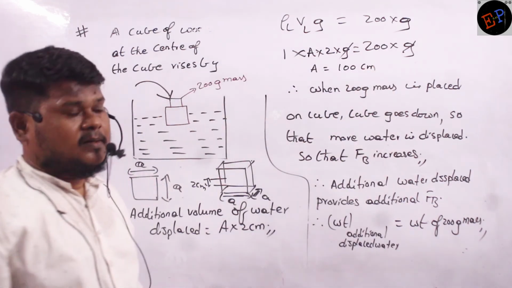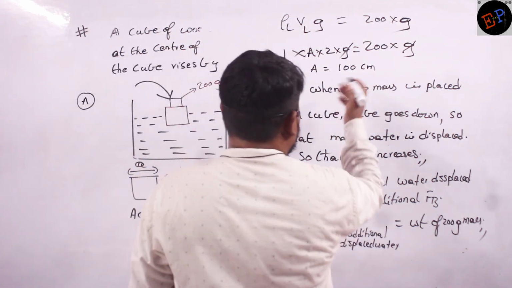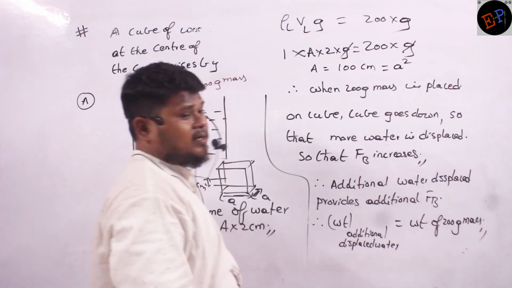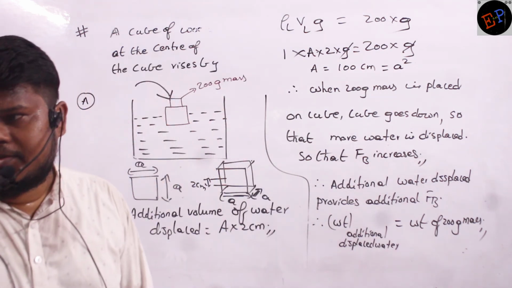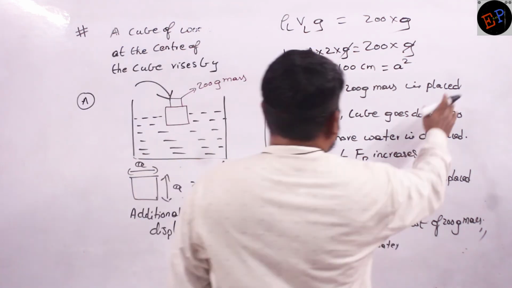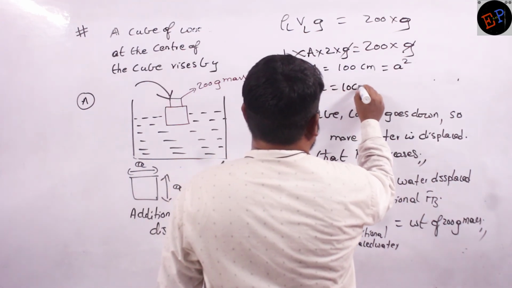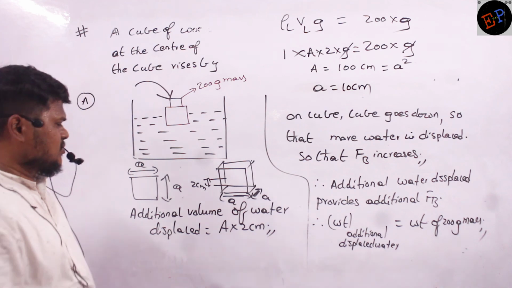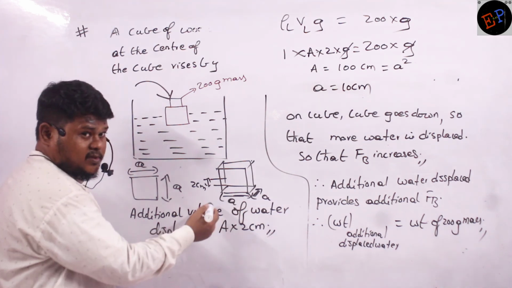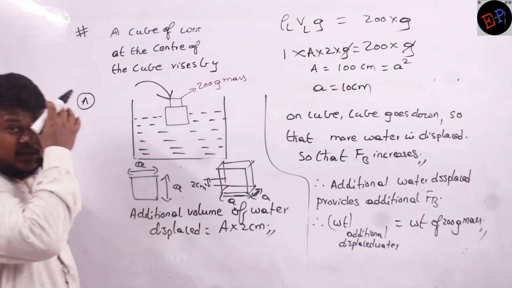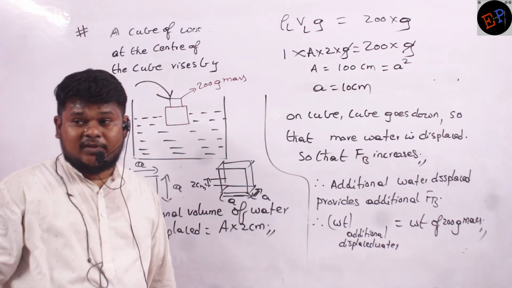Okay. A can be written as L square, or A square I can write, no? A means area, no? Area can be written as A square. So therefore what is the A value? Therefore A value is 10 centimeter. Clear, no? So therefore what is the length of this cube? 10 centimeter. Breadth of the cube? 10 centimeter. Height of the cube? 10 centimeter.